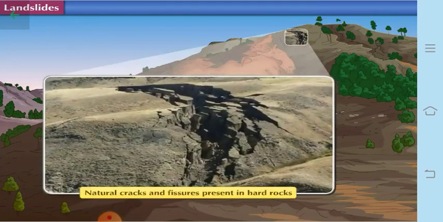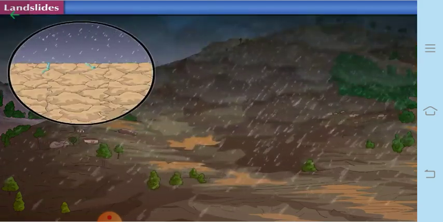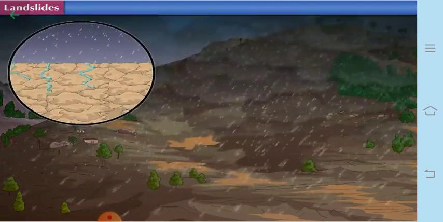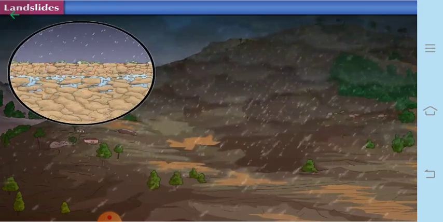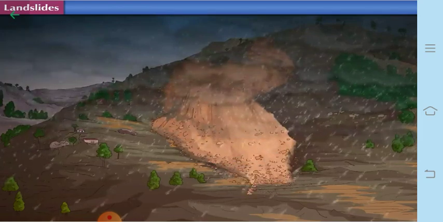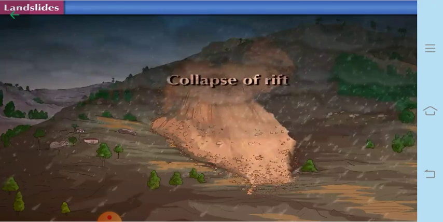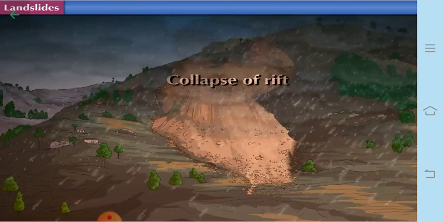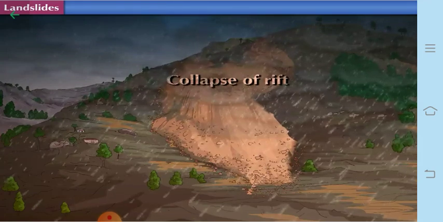Natural cracks and fissures which are present in the hard rocks cause the breaking of this. Especially at the time of heavy rains, water entering these cracks causes the weathering of these rocks, and therefore the weight increases and these rocks slide on the sloping region and settle at the lower side. So this is also called the collapse of the rift. Now let us discuss some of the causes of the landslide. This is how collapsing of the rift takes place.